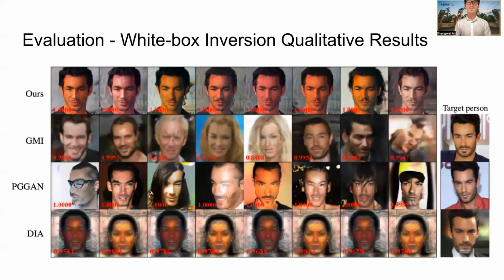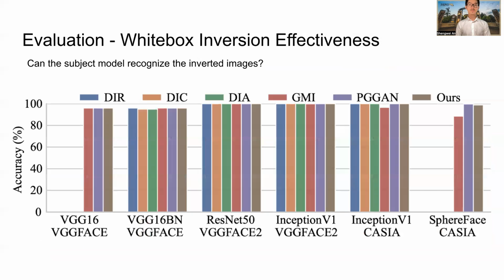Let's first see some qualitative results. The rightmost column shows the real images of the target person. For the left part, each row corresponds to the inversion results of different methods. We can see that our method gives more natural images, and our results are more consistent.